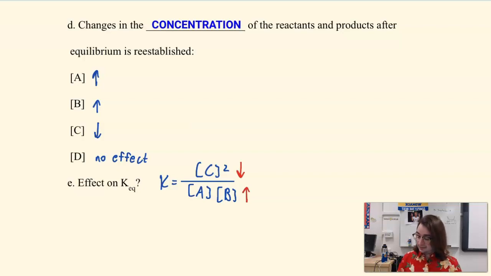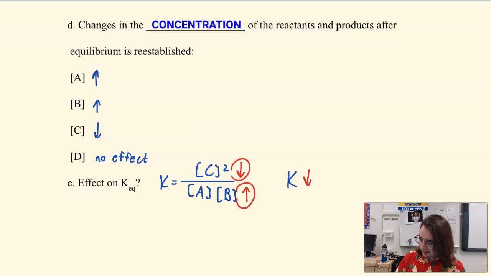So what's going to happen to the overall change, or is K going to change in any way? So think about it for a second if you need to, while I casually flip to the right page. In this situation, K is going to decrease, because as our denominator is getting larger, our numerator is getting smaller. That means that K overall is going down.